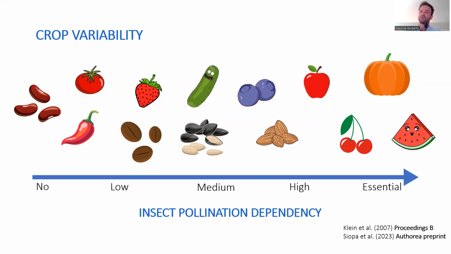For these crops, we know that if there are no insects to visit the flowers, we have yield reductions of 80, 90, or even 100%.